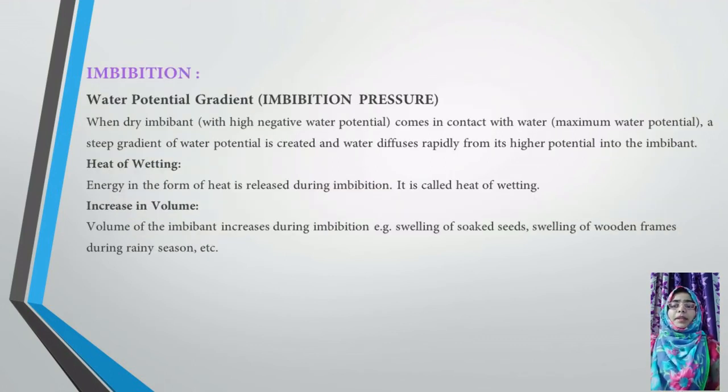So the conditions in imbibition are the water potential gradient, that is imbibition pressure. What is the imbibition pressure? When a dry imbibant with high negative potential comes in contact with water, a steep gradient of water potential is created, and water diffuses rapidly from its higher potential into the imbibant.